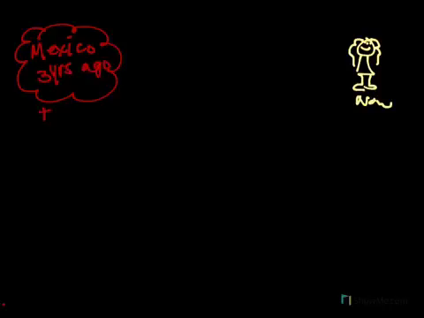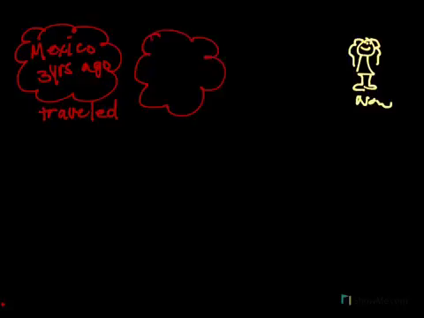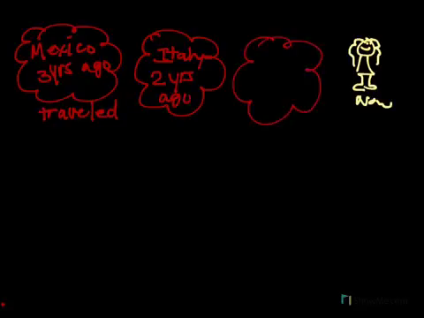The verb I use is traveled. When I use the simple past, I give some kind of time reference to tell you when this event happened. So that's the simple past for events that began and ended in the past, but maybe I like to travel, and maybe Mexico was not my only trip. Maybe I went to Italy 2 years ago, and I toured India 1 year ago.